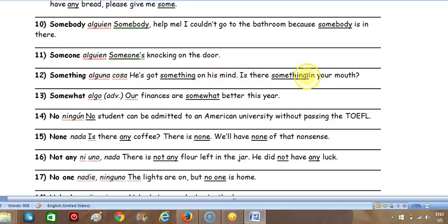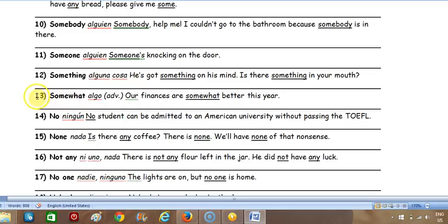Is there something in your mouth? Good. So I used to have students, and we didn't allow gum in the school for a while because the kids would put it underneath the desk, and so I would ask them, is there something in your mouth? Of course, they would always try and chew gum.